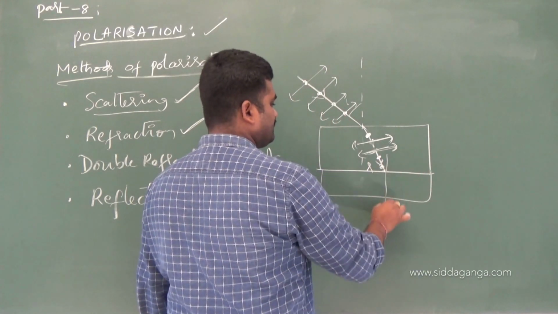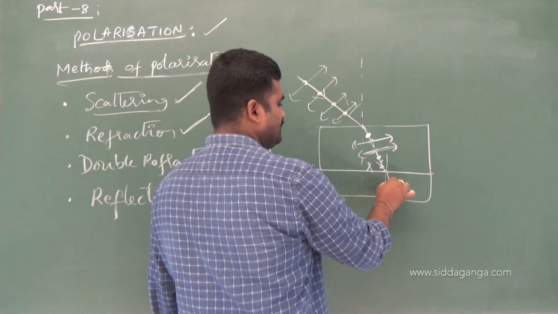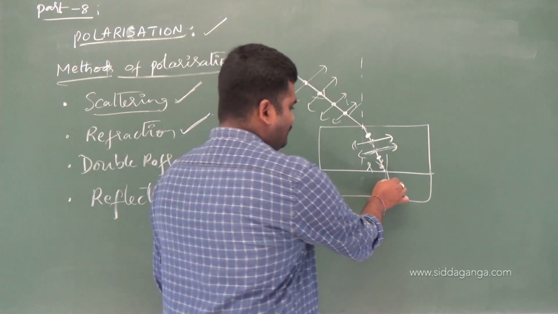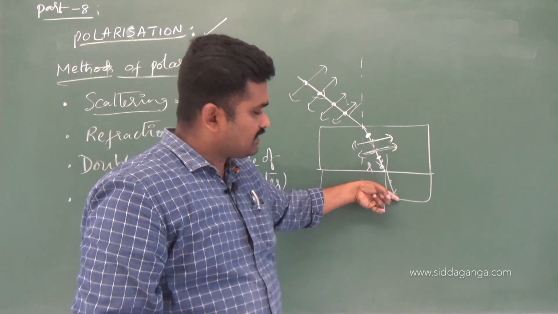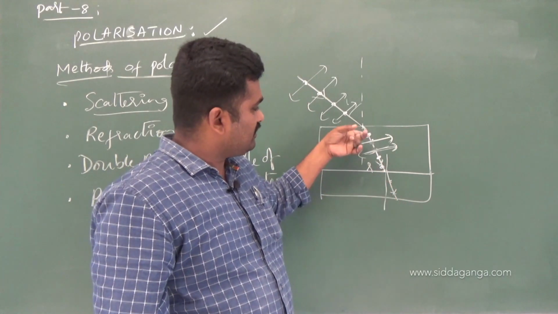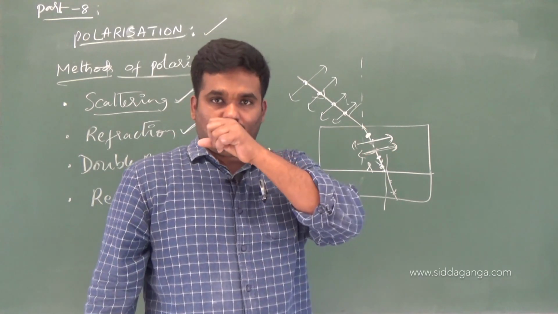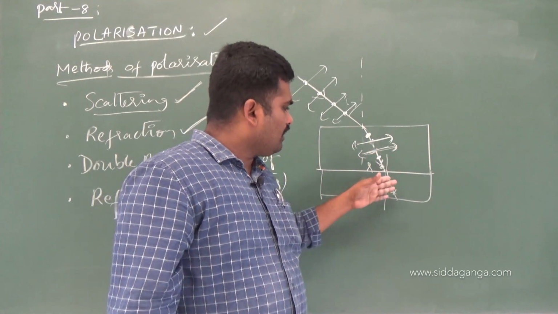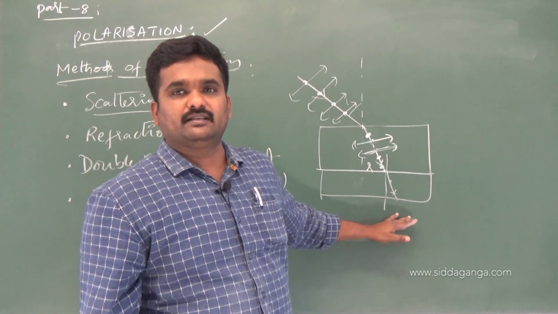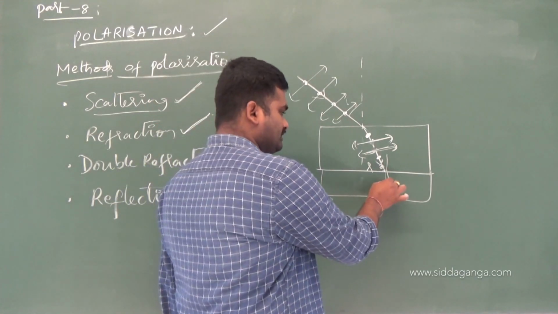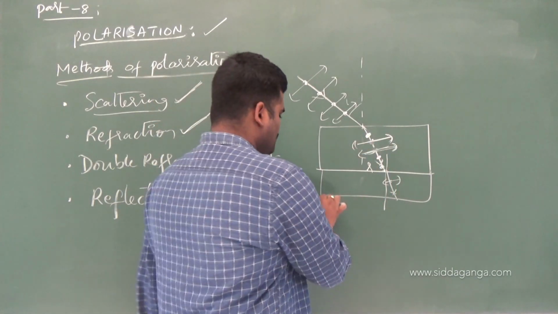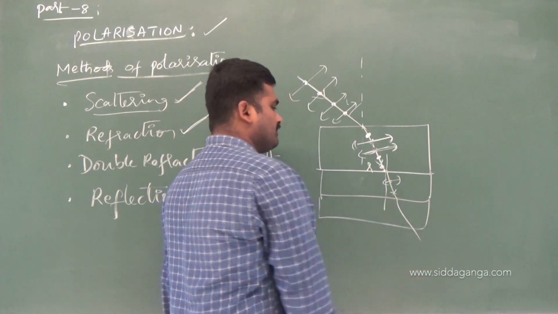No doubt, here the light undergoes refraction again, right? So the light coming out of this glass plate may become completely polarized, meaning only dot or only arrow components might be present here. Or if an arrow component is still present, one more glass plate is taken after passing through this.